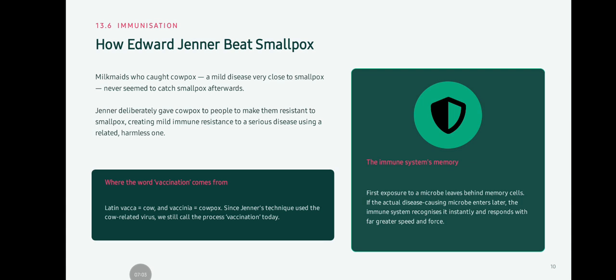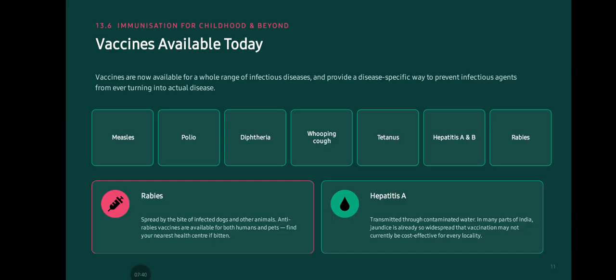Where the word vaccination comes from: Latin vacca, cow, and vaccinia, cowpox. Since Jenner's technique used a cow-related virus, we still call the process vaccination today. The immune system's memory: first exposure to microbes leaves behind memory cells. If the actual disease-causing microbes enter later, the immune system recognizes them instantly and responds with far greater speed and force.